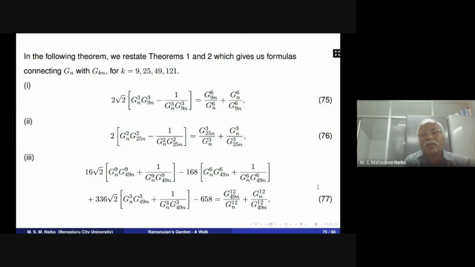If you put n equals 1, G1 is 1 and we get the value of G9. Similarly, we can solve these modular equations and find explicit evaluations of the Ramanujan-Weber class invariants. Once we find them, they help us find explicit evaluations of many continued fractions, the value of pi, and other things.